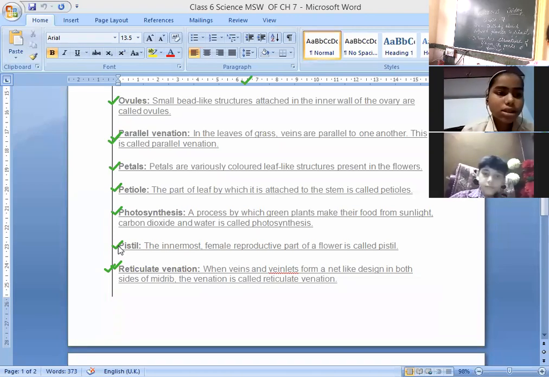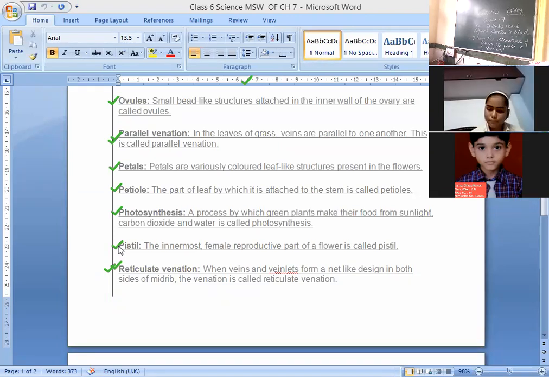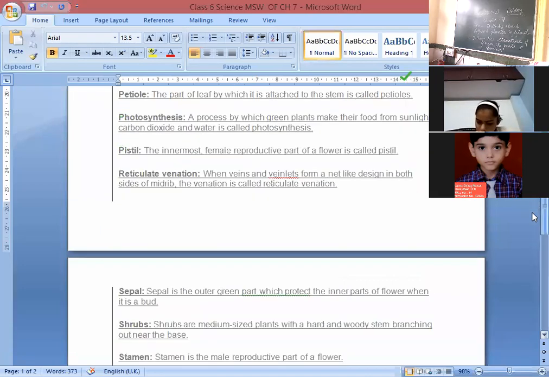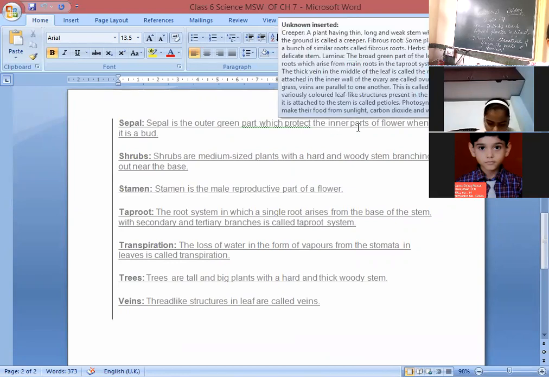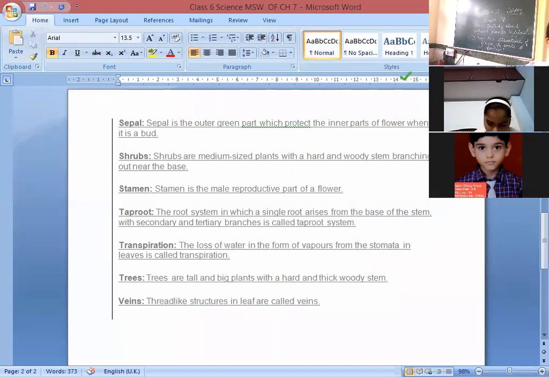So children, these are the words, a few more words are there. These are the misunderstood words of chapter number 7. Next, a few more words are there like sepals, shrubs, stamen, taproot, transpiration, trees, and veins. All these definitions I have already shared with you. So you should know the meaning of these words. Okay. And in the next class, we will be starting with the reading of chapter number 7.